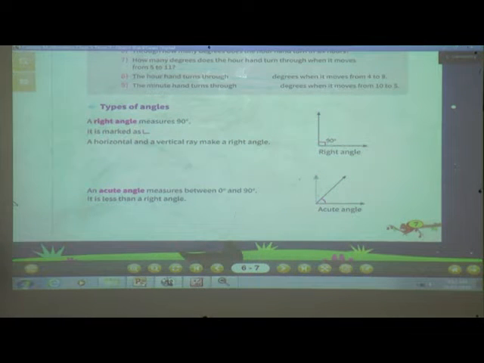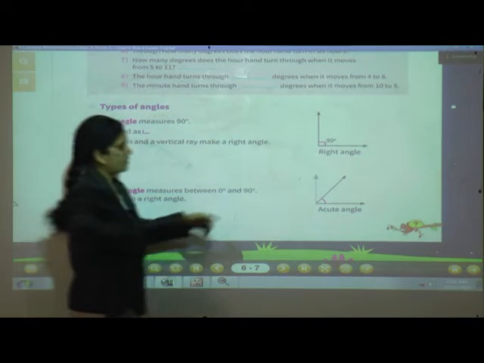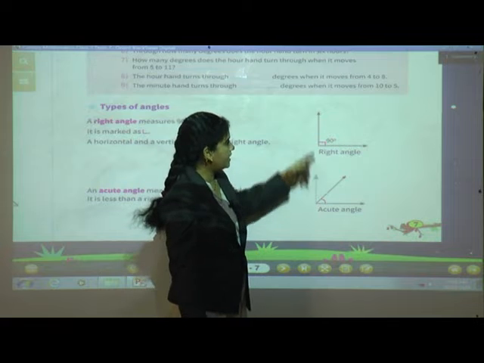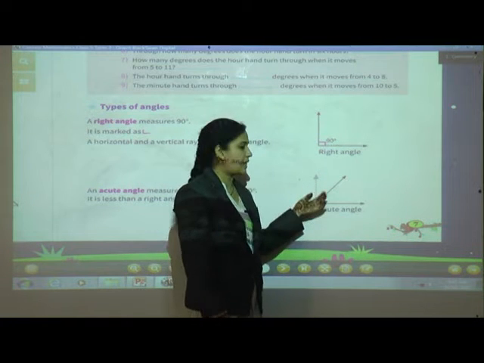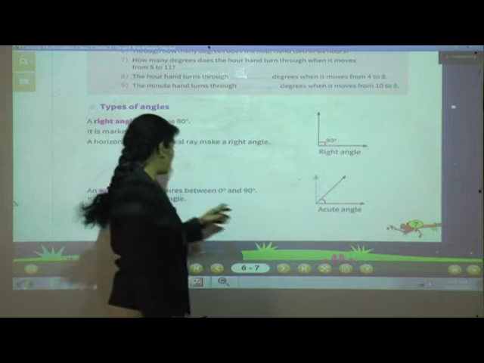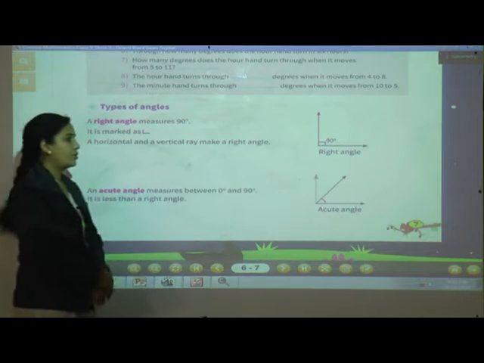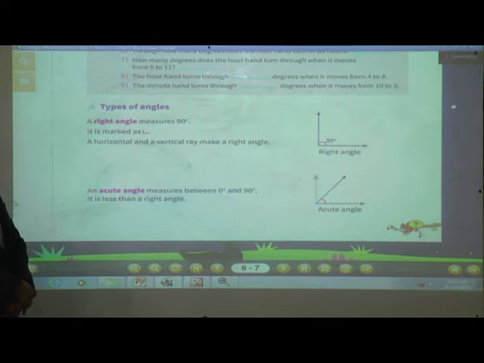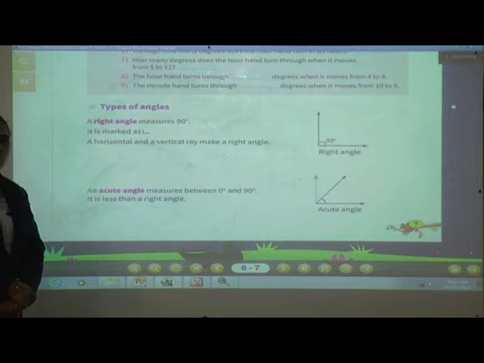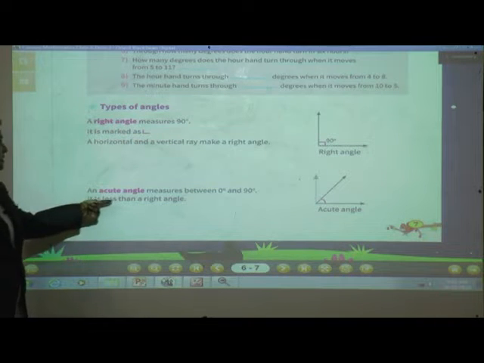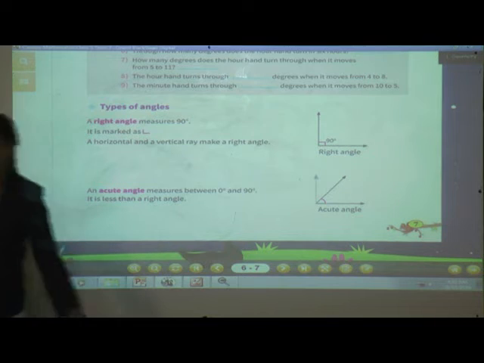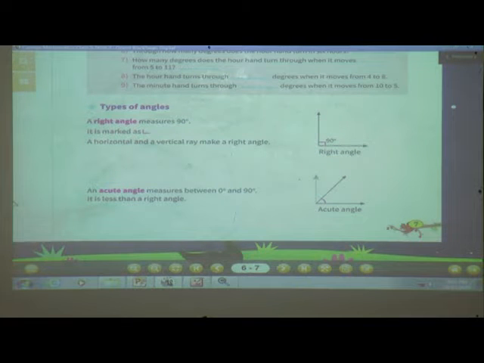Okay, now acute angle. An acute angle measures between 0 and 90 degrees. See, you can see this is less than 90 degree. That means, what is the definition of an acute angle? An acute angle measures from 0 to 90 degree. That means it can start from 0 but is less than 90 degree. That means it is less than a right angle. Okay, now next page.